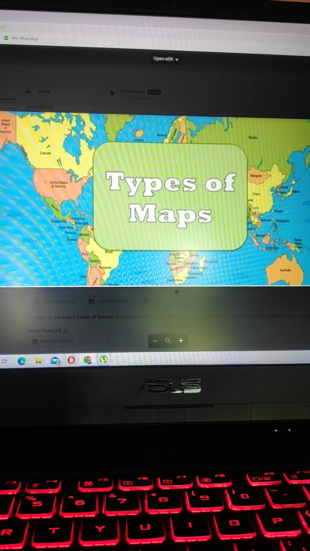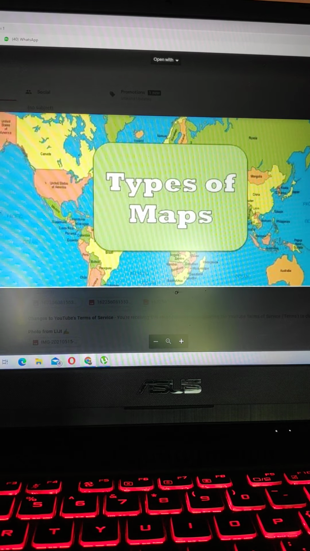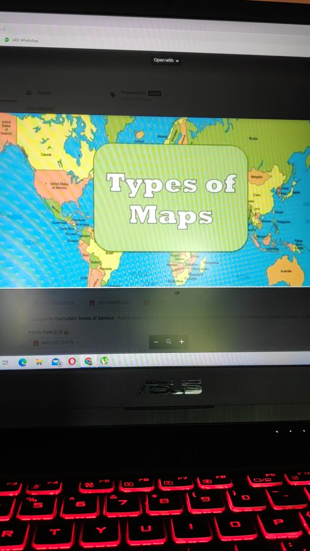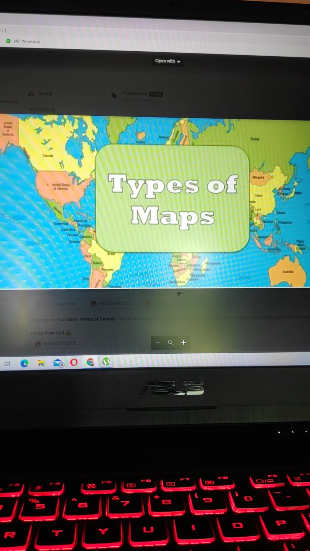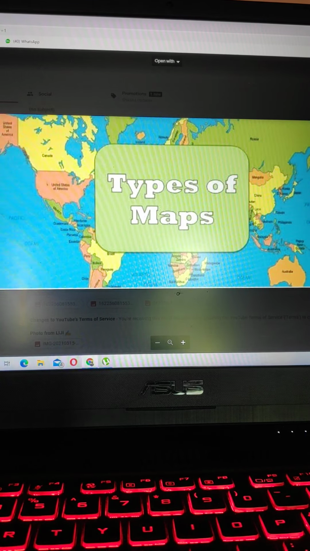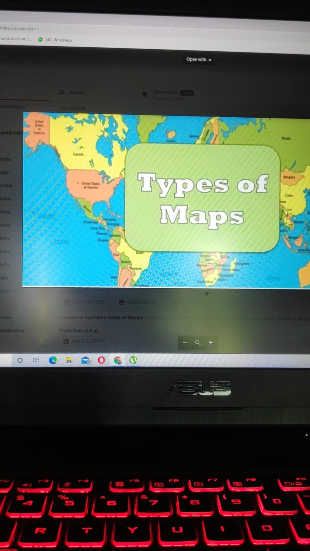Maps are two-dimensional representation. Entire world can be viewed at a glance on a world map. Maps are easy to carry and maps can show large amount of details like roads, railways, industries, etc.